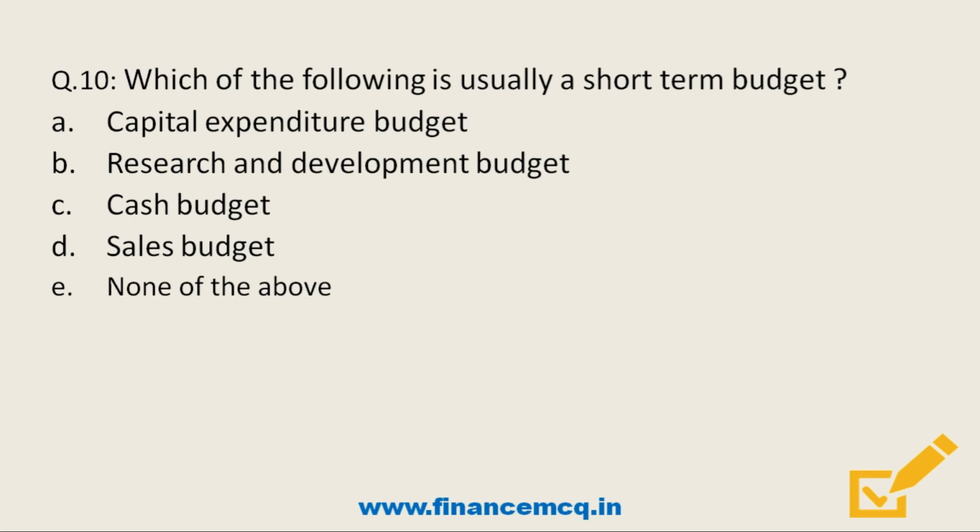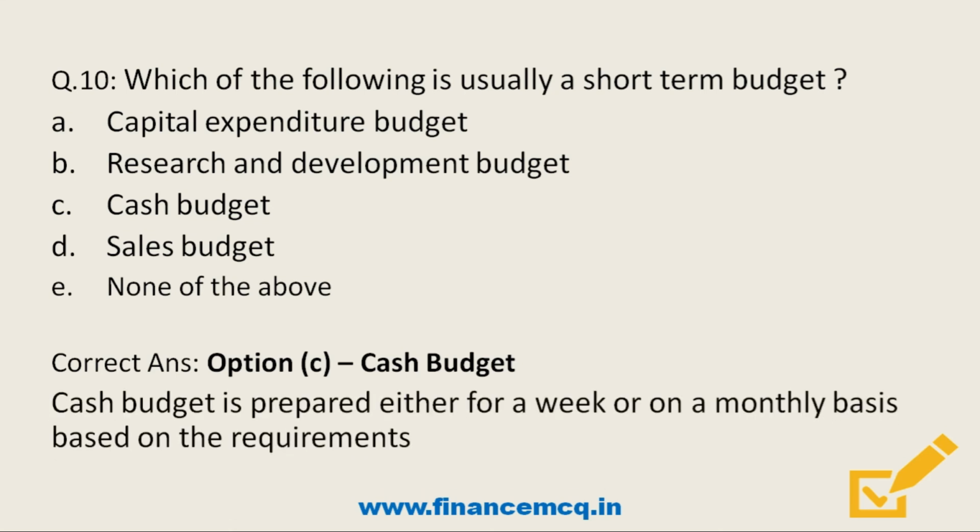Next question. Which of the following is usually a short-term budget? Option A, capital expenditure budget. Option B, research and development budget. Option C, cash budget. Option D, sales budget. And option E, none of the above. So friends, remember that we are speaking about a short-term budget. So it has to be option C, cash budget. While for other budgets like capital expenditure budget, research and development budget, sales budget, you have to have a longer time frame to be kept in mind. While cash budget is prepared either for a week or on a monthly basis based on the requirements.